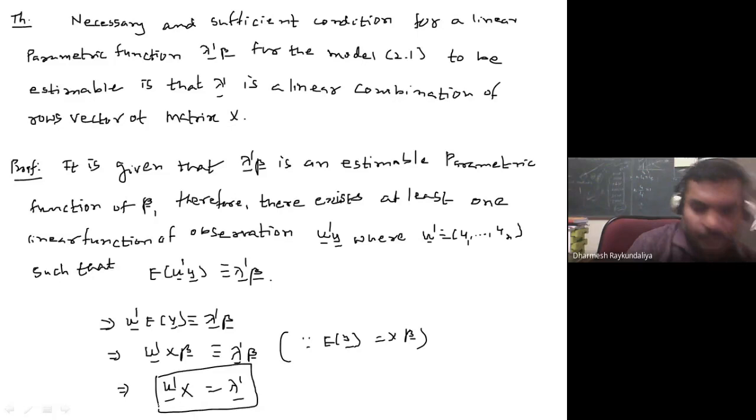So recall, I told you a theorem that when you take a linear combination of the rows of X, it gives a row vector.